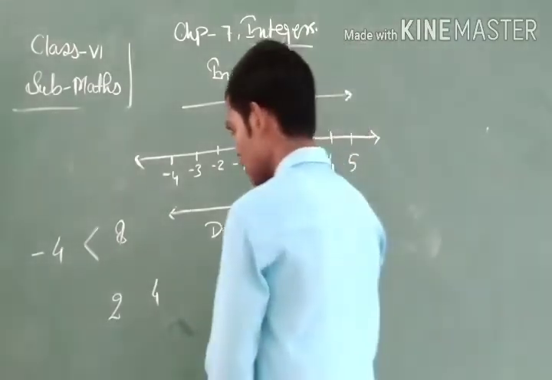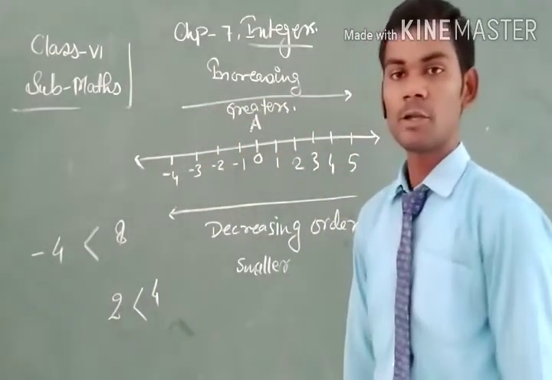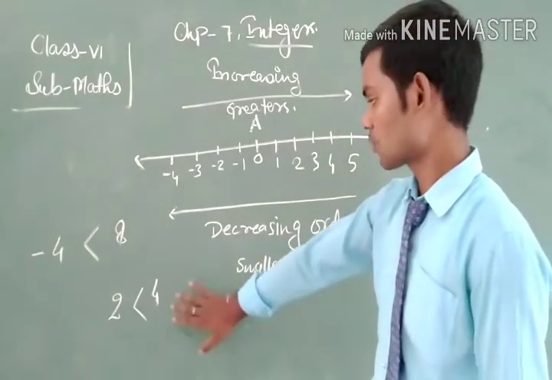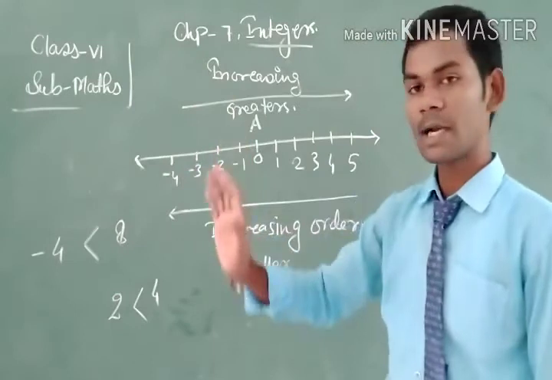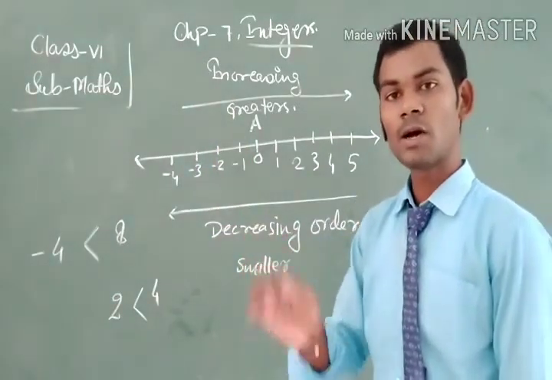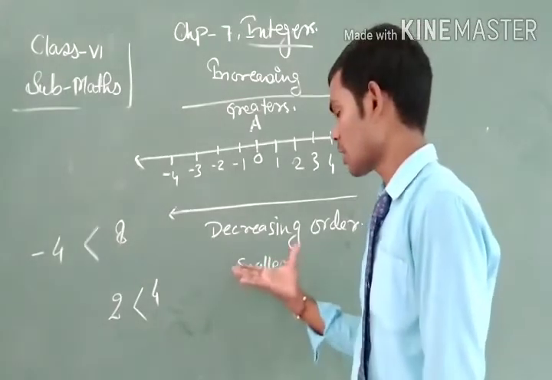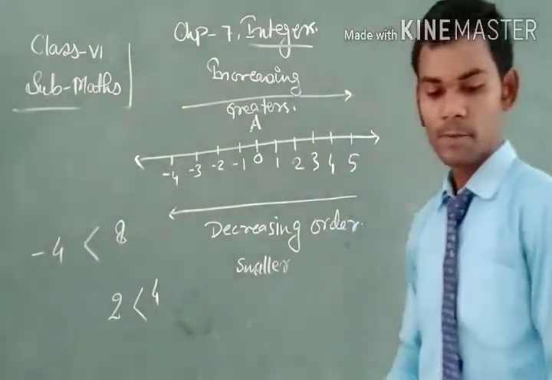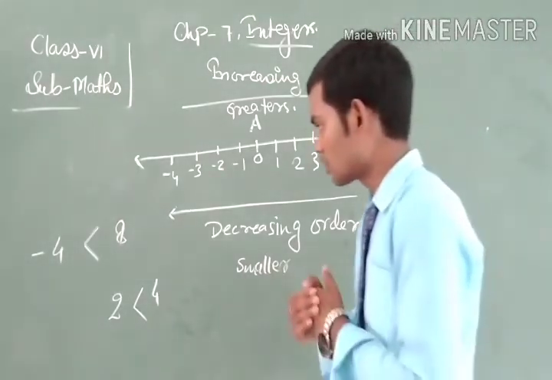Therefore 4 is greater than 2, or 2 is smaller than 4. Okay students, this concept gives us an idea of the ordering of integers. I hope it is clear to all.